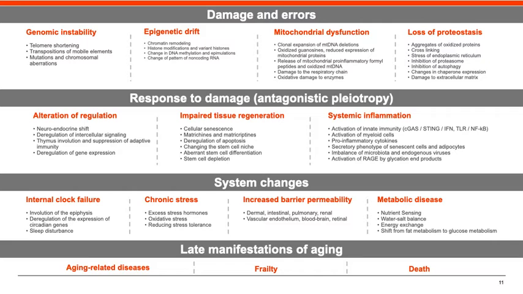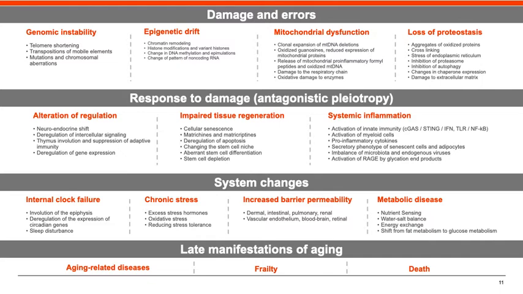With aging, mitochondrial dysfunction is observed, which is accompanied by clonal expansion of mitochondrial DNA with deletions accumulated in mitochondrial DNA, accumulation of oxidized guanosines in it, a decrease in the expression of mitochondrial proteins, a change in the potential of the inner mitochondrial membrane, the opening of pores of transient permeability, and release of pro-inflammatory factors from mitochondrial DNA.